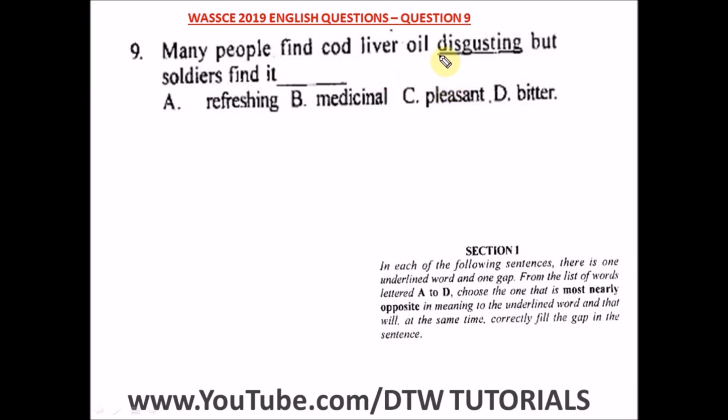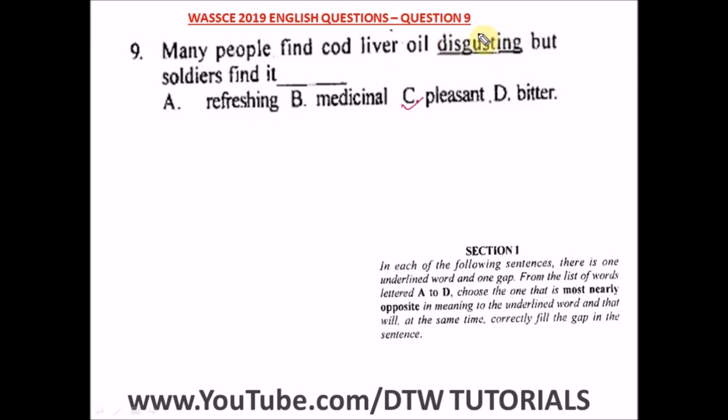All right. So the best opposite in meaning of disgusting from our options here: A says refreshing, B medicinal, C says pleasant, D says bitter. It's definitely pleasant. So soldier just finds it pleasant. If you look at option A, it might trick you to want to pick it, but refreshing means revitalizing, like, gives you more life.